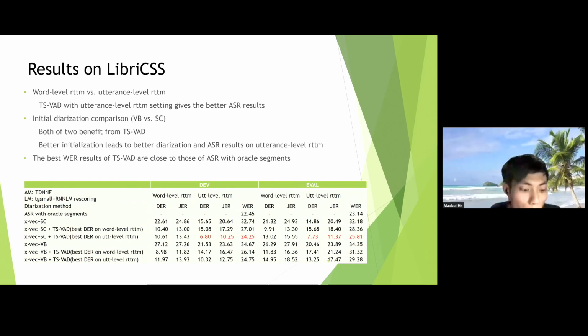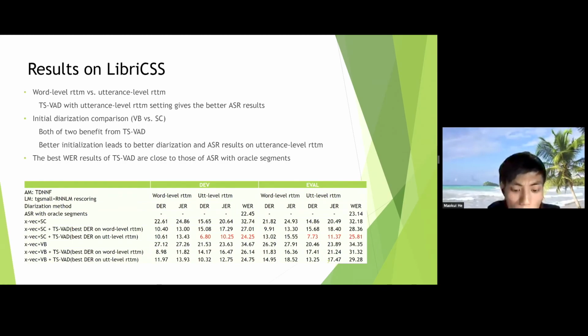The aforementioned post-processing parameters are tuned on the development set. Here I use two different labels to tune the best DER. The utterance-level label is just setting 1 to the whole target speaker utterance, and the word-level label is only setting 1 to each word located by forced alignment.